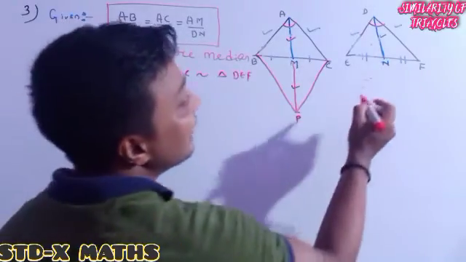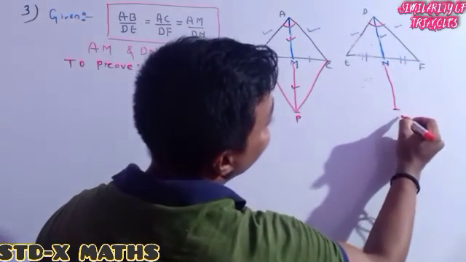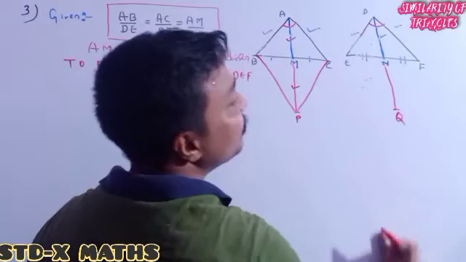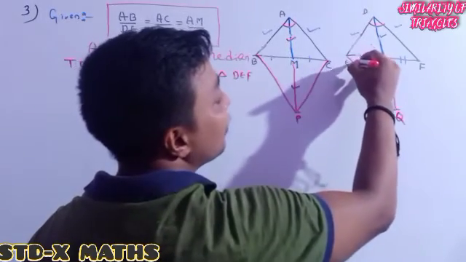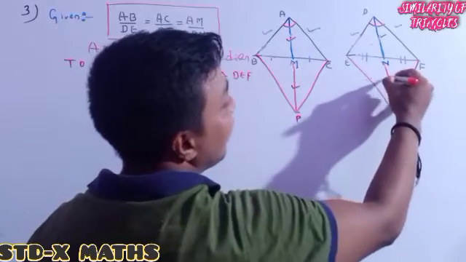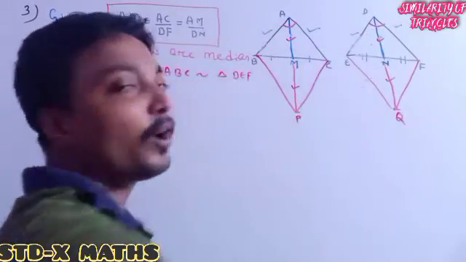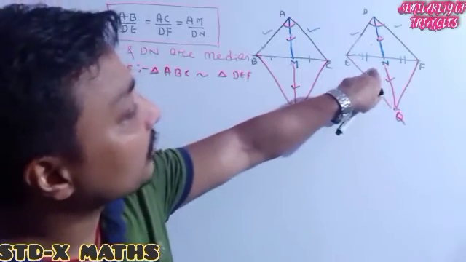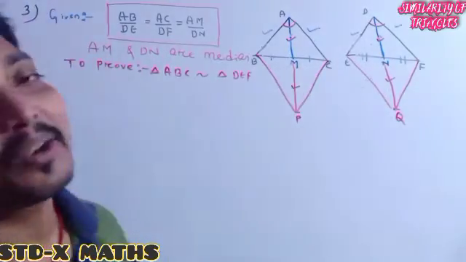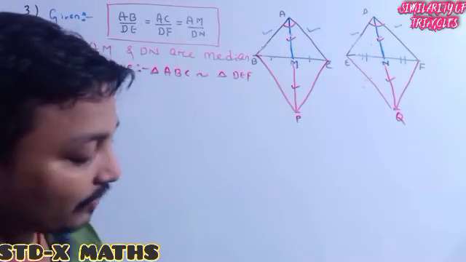And the same thing I will do here also, and here its name is Q. I will join these points, and this length is the same as this length. So this one is also a parallelogram, another parallelogram. Perfectly good.